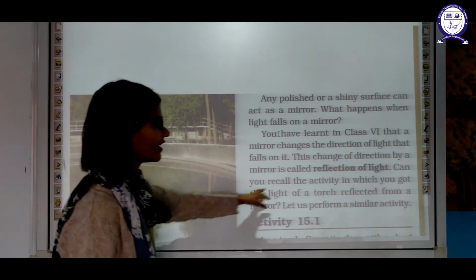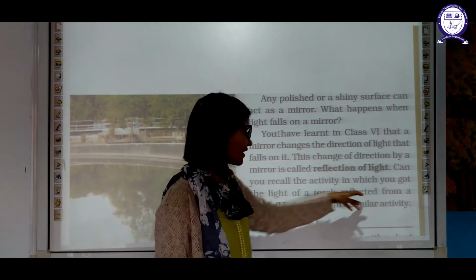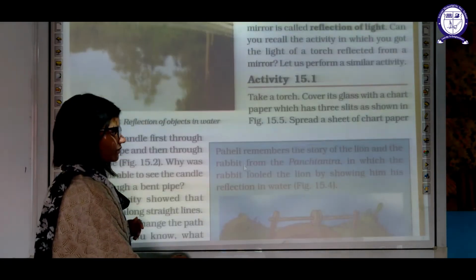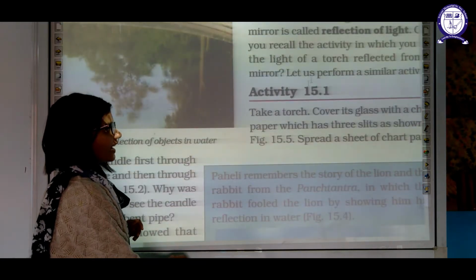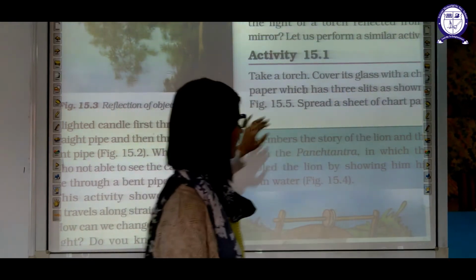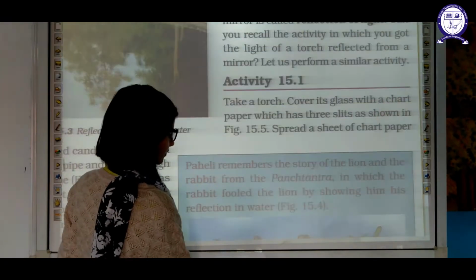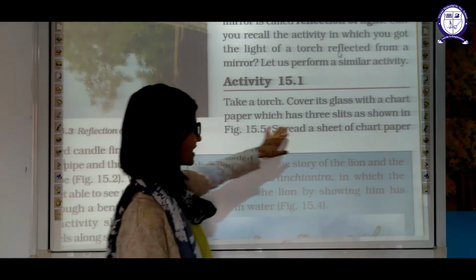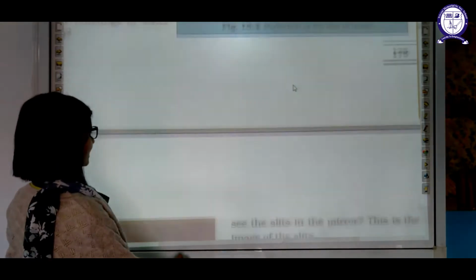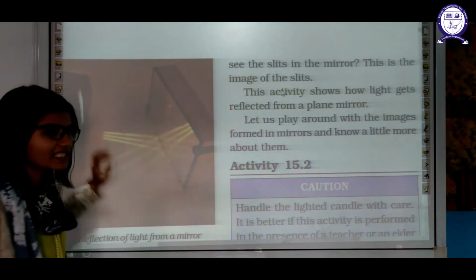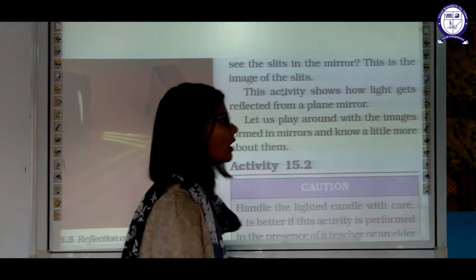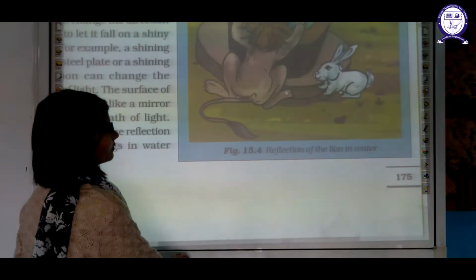Can you recall the activity in which you got the light of a torch reflected from a mirror? Let us do this activity. Activity 15.1. Take a torch, cover its glass with a chart paper which has 3 slits as shown in figure 15.5. Let us see the figure 15.5. Okay, 3 slits are there, holes are there in this paper. Okay, and then we allow light to pass through it. What will happen?